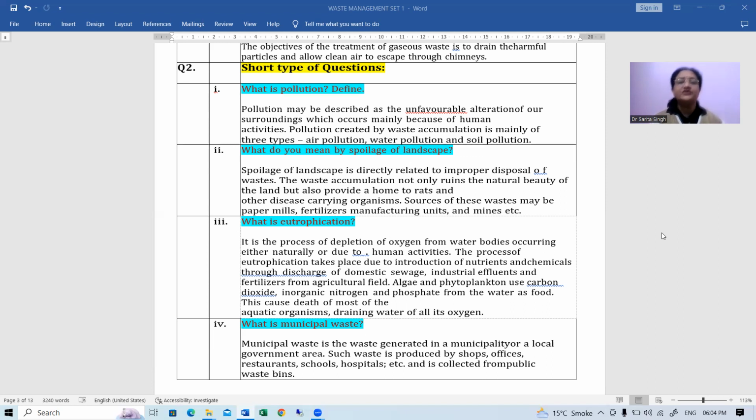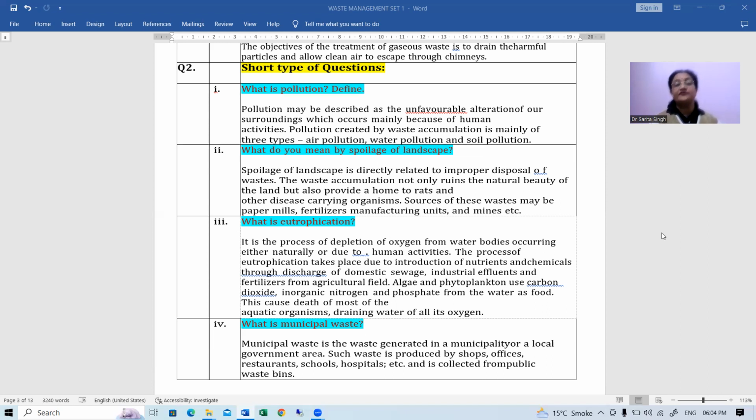So sources of these wastes may be the paper mills, or the fertilizer and manufacturing units, or the mines, or it can be the agricultural sector also, right? Or from the domestic side or the household side also, the waste is dumped outside. So all these ultimately result in the spoilage of landscape. Okay, this means the spoilage of landscape.